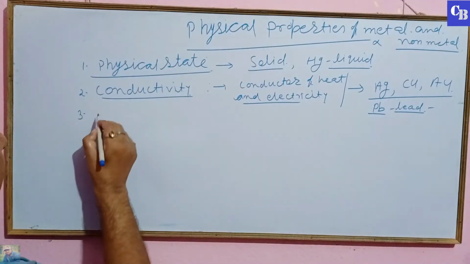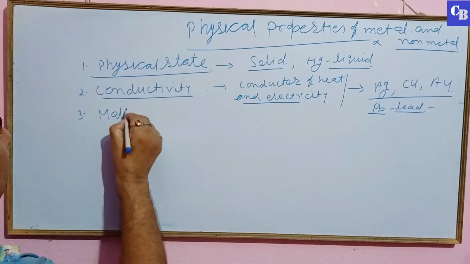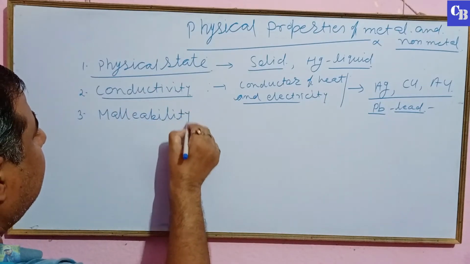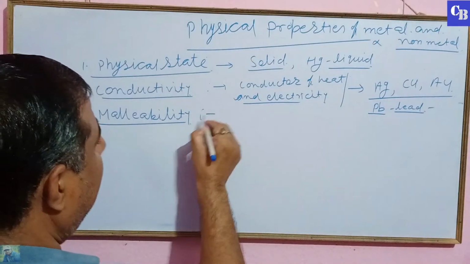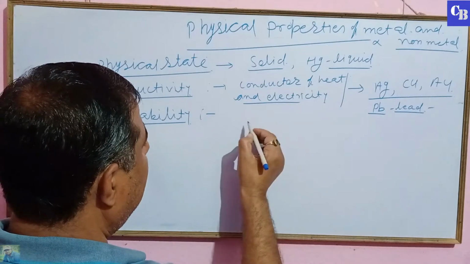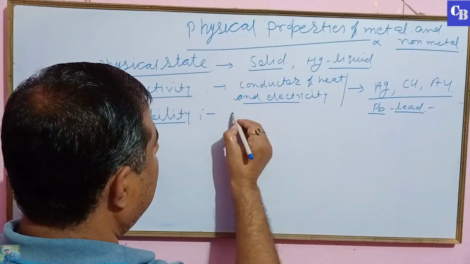Third, malleability. Metals are malleable. Malleable means metal can be beaten into thin sheet.